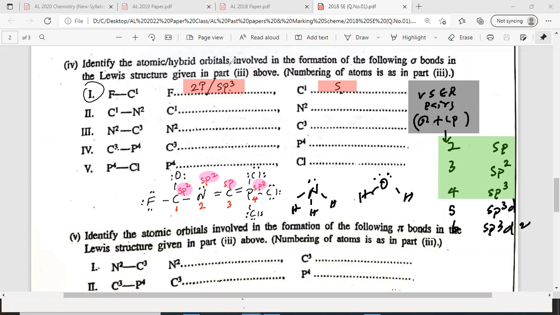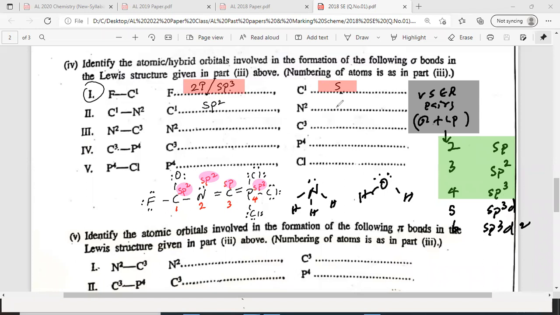Actually, this is a stupid question. Why did you do this in the previous part? I don't know why they are asking again. Look at the previous table, part 4. This question is made to give some free marks to students who want to score easily. Otherwise there is no point in asking this, because in the previous one, the last row of the table, they already asked the hybridization of all these atoms, but now they are asking again. I don't know why. That is a poor question, kind of.